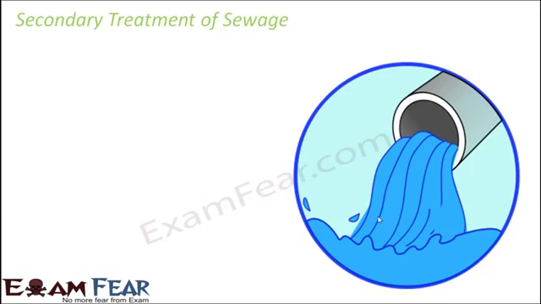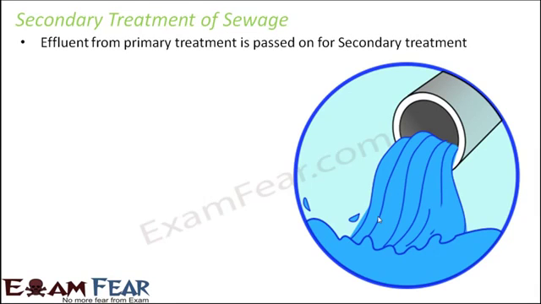So now we will talk about the secondary treatment of sewage. The effluent from primary treatment is passed on for secondary treatment, as I mentioned. So the effluent is now free of all the solid particles and all visible particles. Basically, it is free from all that. So this effluent will go on for secondary treatment.